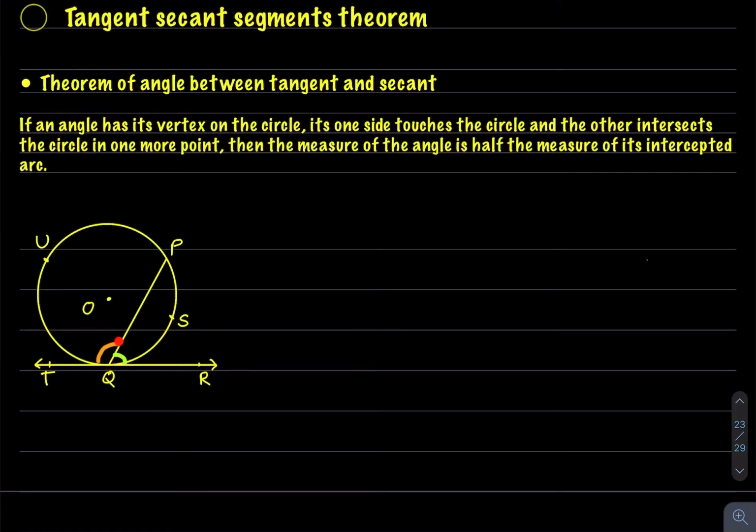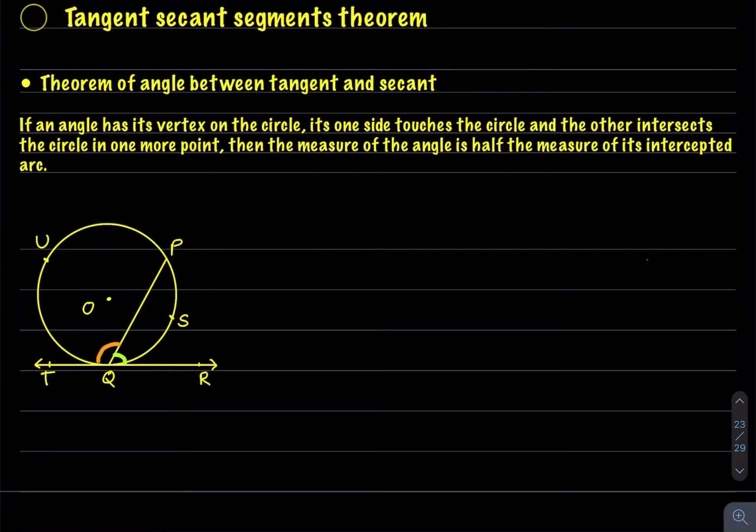See, the other side of this angle is intersecting this circle in one more point P. Then the measure of the angle is half the measure of its intercepted arc. So the measure of this angle is half the measure of the intercepted arc. So the intercepted arc is PSQ.